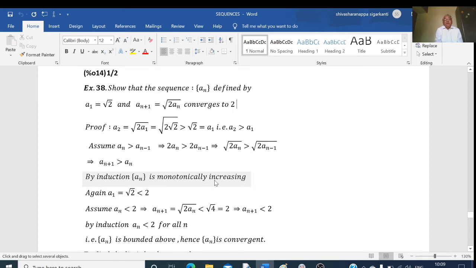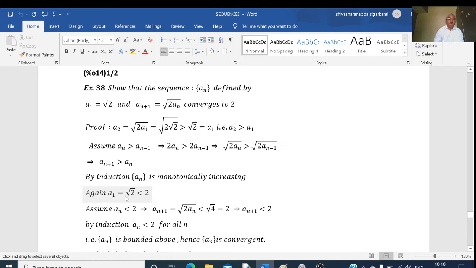And if it is a monotonically increasing sequence and if it is bounded above, then we can say that it is a convergent sequence. So here we consider a1 is equal to root of 2. Definitely root 2 is less than 2, so a1 is less than 2. Again, we use the mathematical induction method here. We assume that an is less than 2, and then we try to show that an plus 1 is also less than 2. So we show that 2 is the upper bound here.